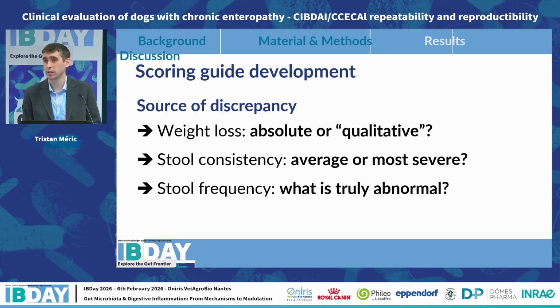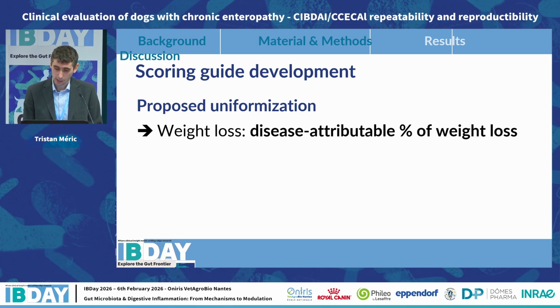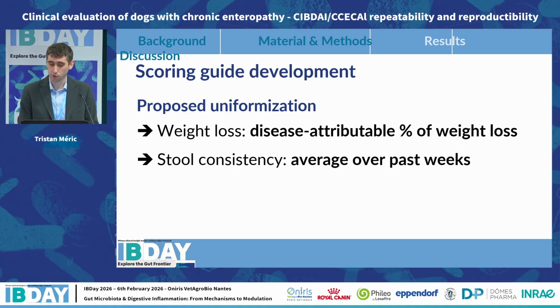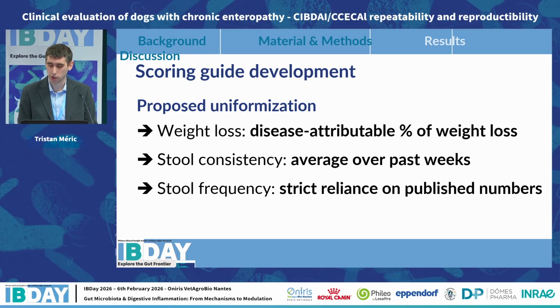So to try to uniformize future assessments in phase 2 of the study, the following guidelines were developed. For weight loss, only the percentage of weight loss truly attributable to the disease should be considered. For stool consistency, an average over the past few weeks should be assessed. And for stool frequency, the recommendation was to rely strictly on published numbers, meaning that only 1 time a day should be considered normal.